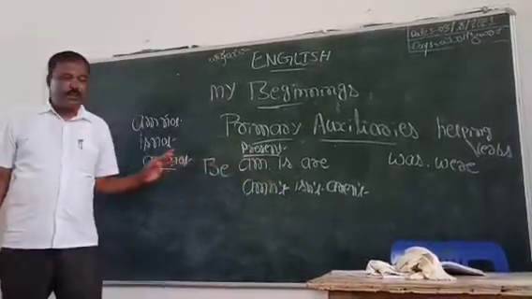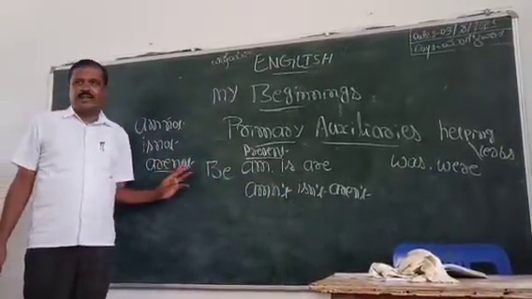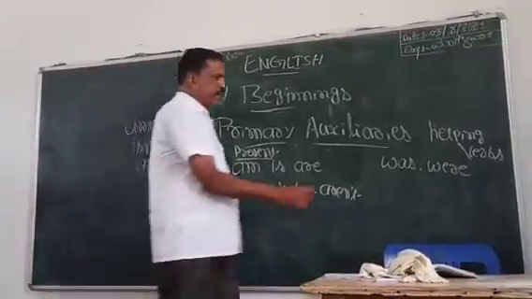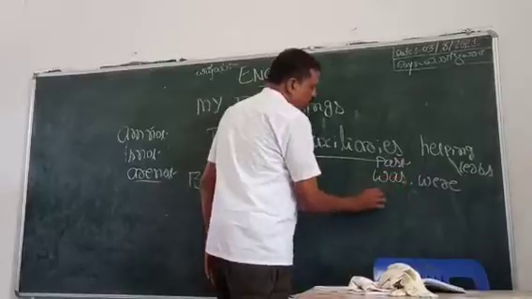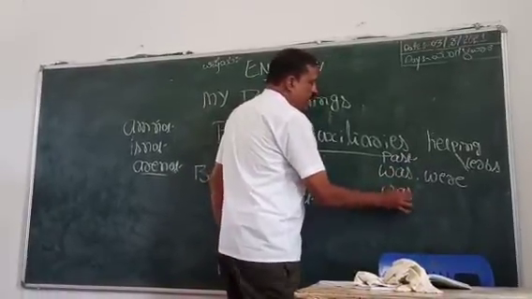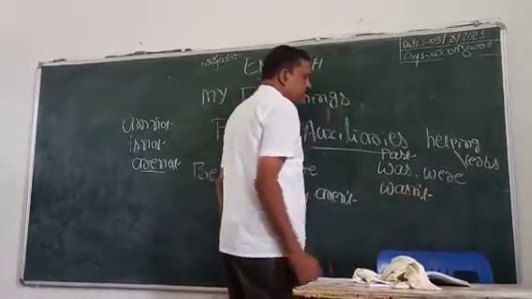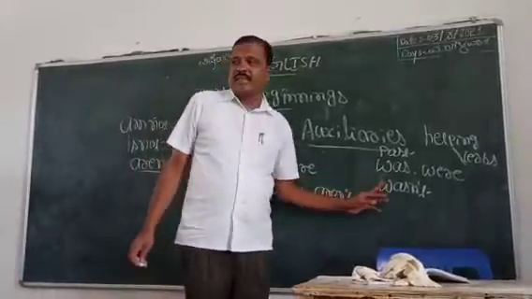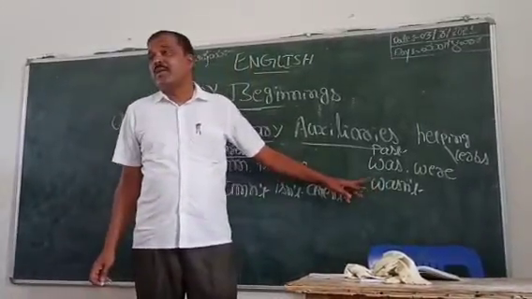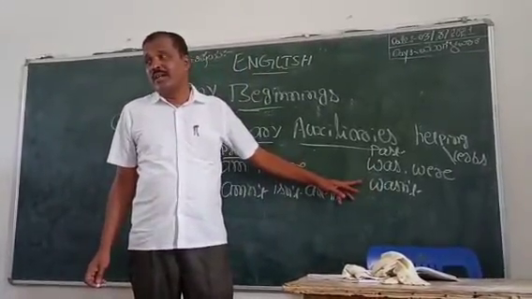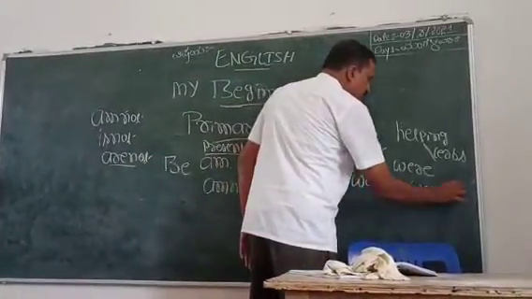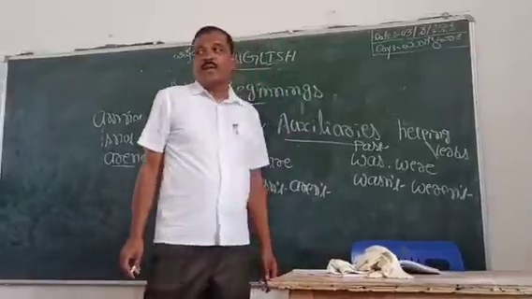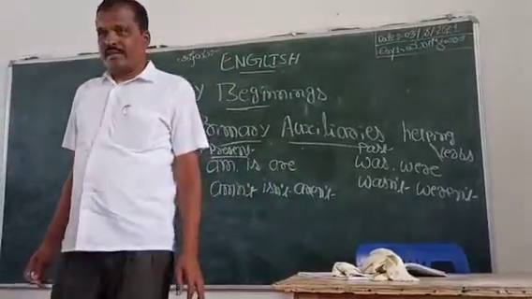Aren't is the short form of are not. So in past tense, was, were. The negative form wasn't is the short form of was not. Weren't is the short form of were not.